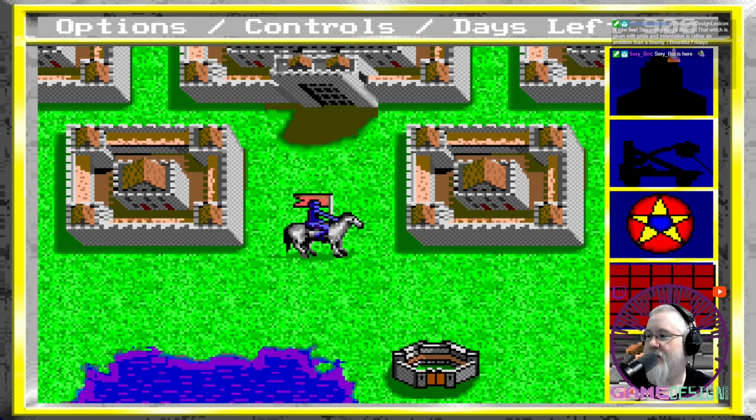We have all of our status stuff on the right side: contracts, siege weapons, magic. I'm not sure what the fourth one is, and I guess the last one's maybe money? I don't know. We start off near the main castle. The object of the game is to get contracts for killing certain people, and then you have to find out what castle they're in, build an army up, and go attack them.